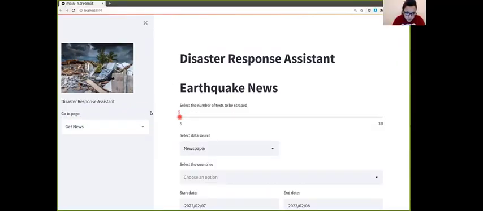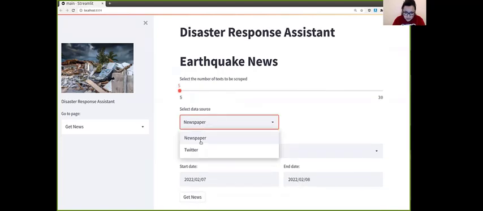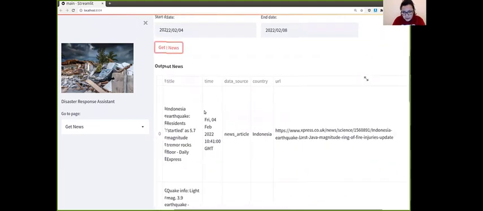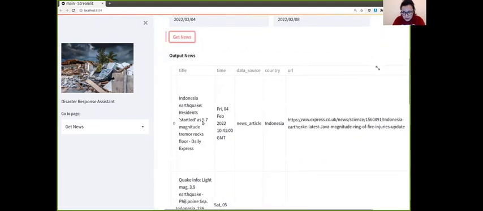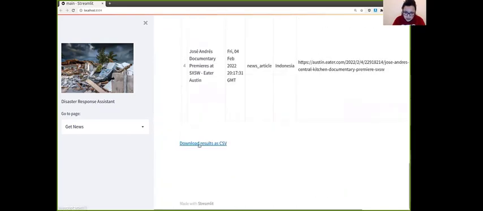Users can also get news about earthquakes, and here you can select the number of articles. Also, you can choose if you want news from newspapers or Twitter. And here is our output. We have the title, the time, and information about the text of the file. You can also have the URL, and you can also download this as a CSV.